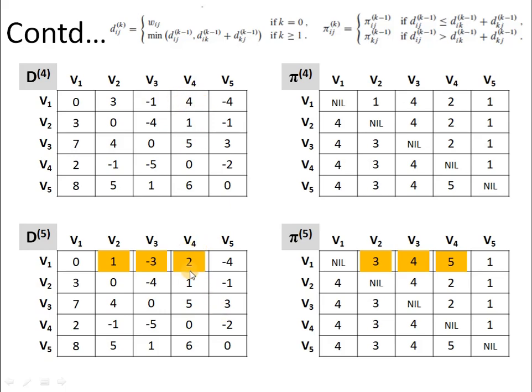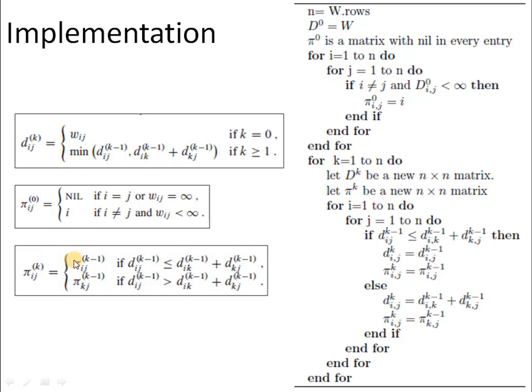And since we are reaching vertices V2, V3 and V4 via vertex V5, the predecessor values we have to follow are 3, 4 and 5. So the corresponding predecessor values for vertices V2, V3 and V4 from vertex V1 come out to be 3, 4 and 5. So with this we have completed the execution of the Floyd-Warshall algorithm, and now we are going to discuss the algorithm. These are the equations which we have already seen, and this is the required algorithm.